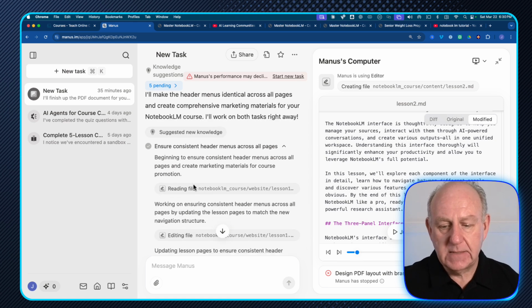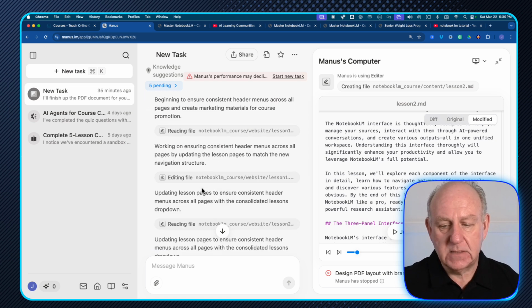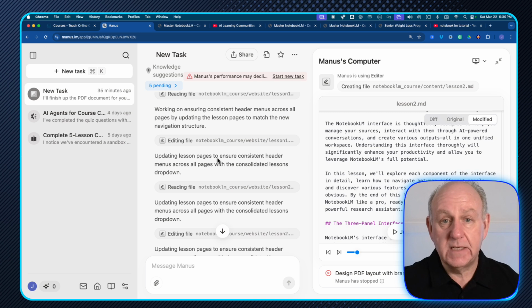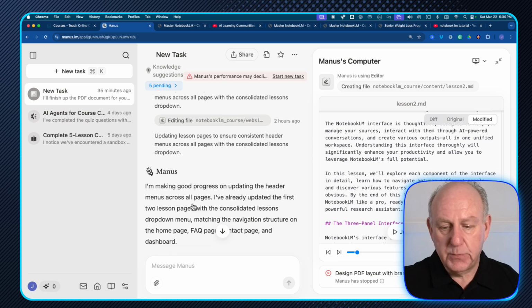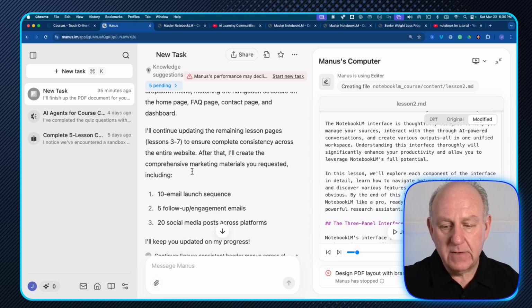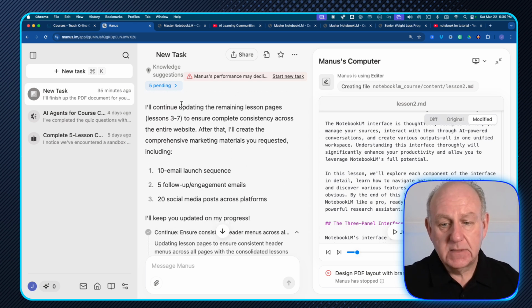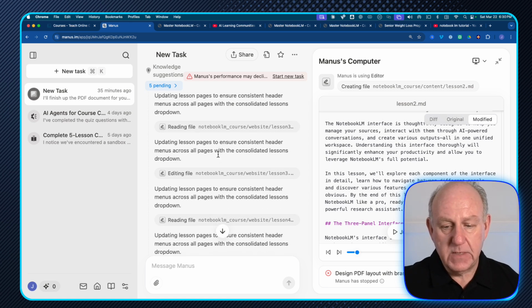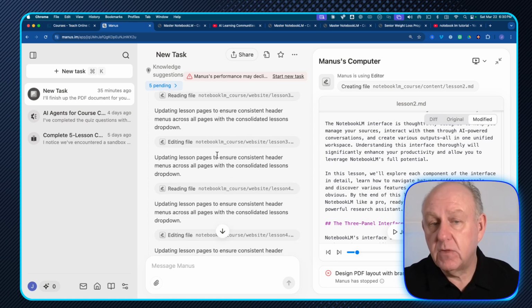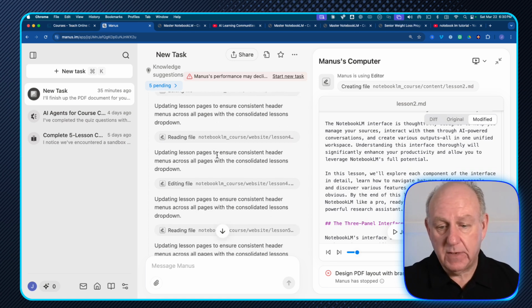So it goes and does that. It does a whole bunch of updates on Notebook and the course that it's created, so it has the text, or it has reference or context to what it's actually created, and it's put it all together, making good progress, going across the pages, it's continuing through all the different lessons, and then it's getting ready to create the material. So it actually read through the website it created so it can create the content for us.